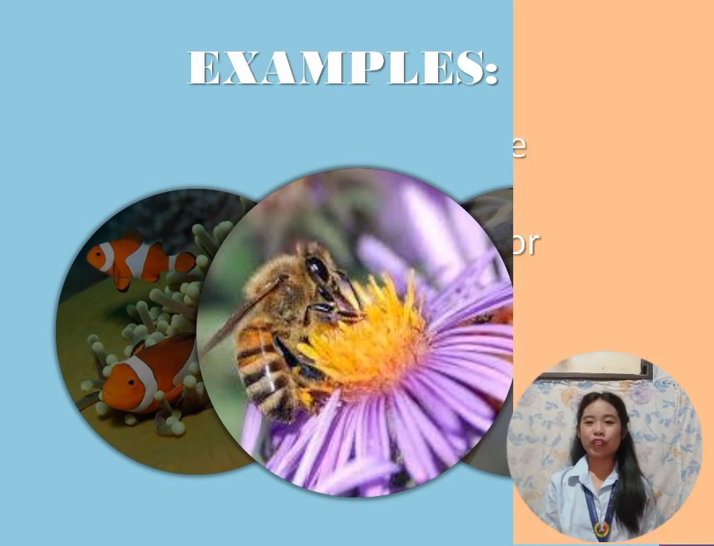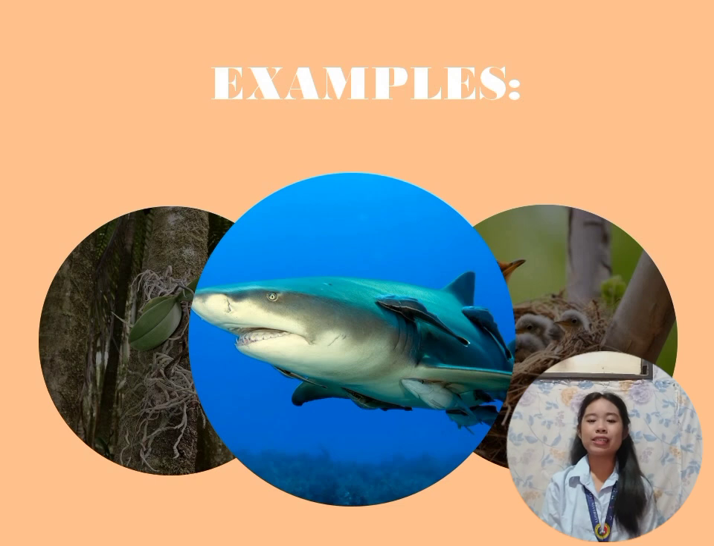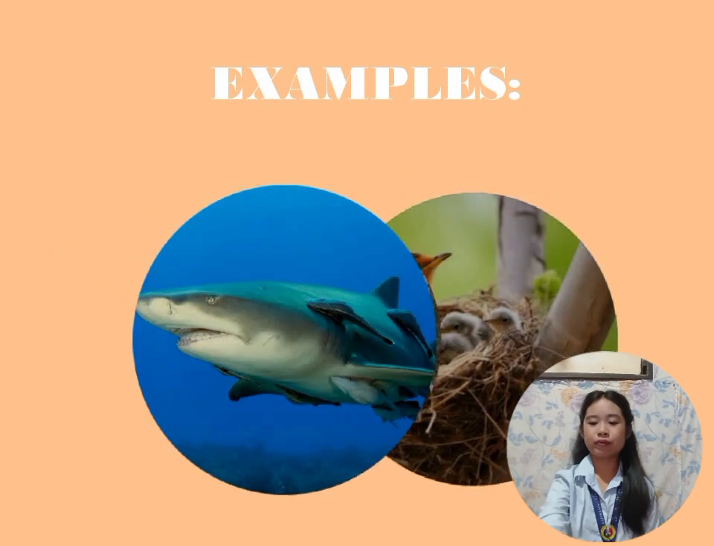The last symbiotic relationship is called commensalism. Commensalism is where one organism benefits and the second is neither harmed nor helped. An example of this is the shark and the remora fish. The remora fish feeds on the food scraps of the shark, whilst the shark is neither harmed nor benefited by the presence of the remora fish.